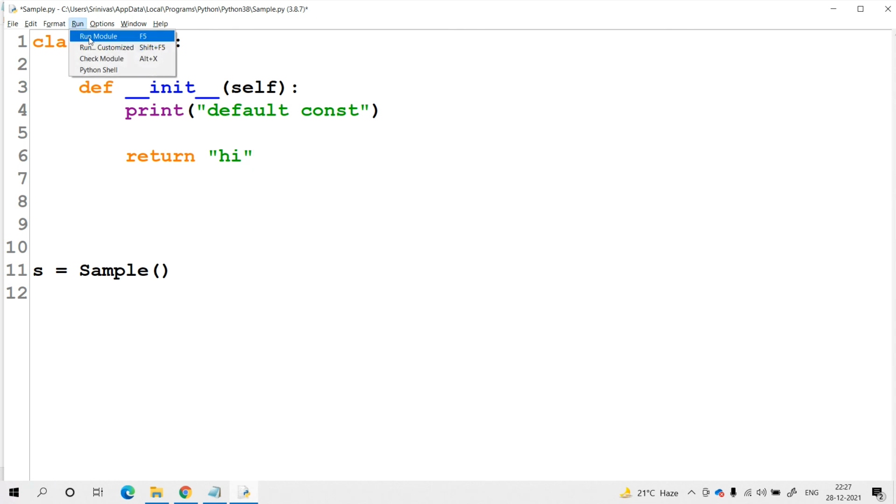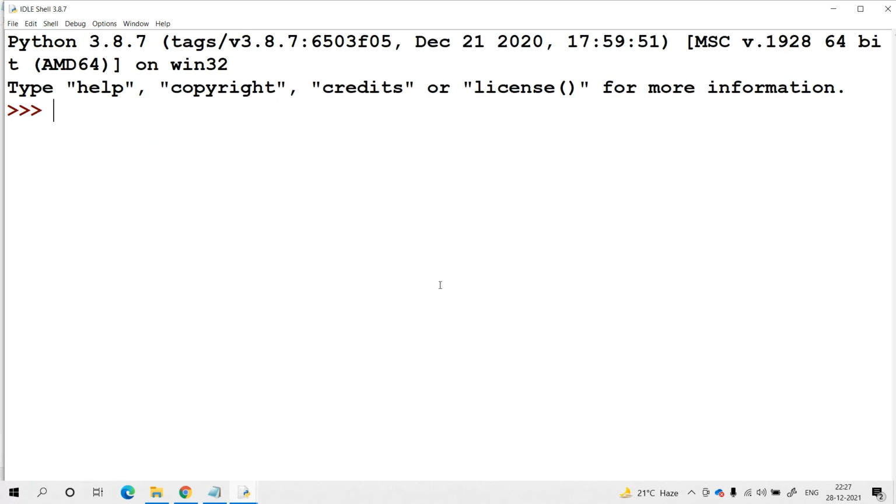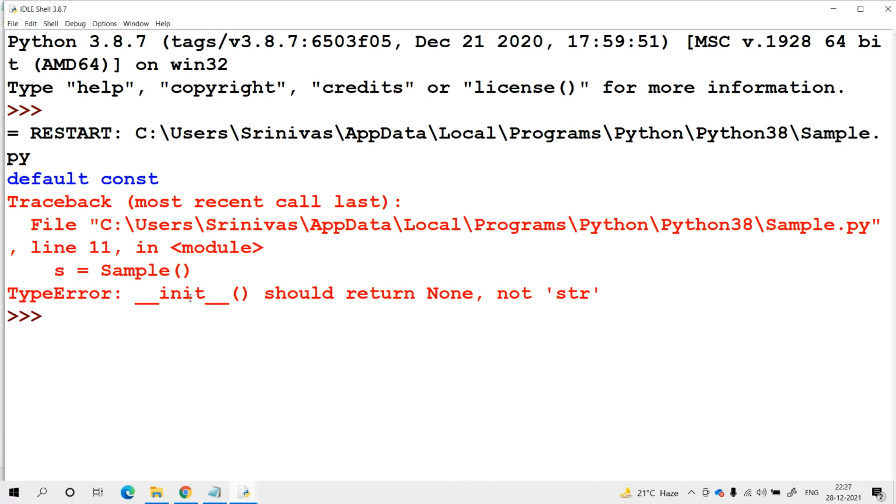Try to check it. If I try to return the string message, it is not at all acceptable. The constructor is always returning None. It does not return anything. So if you are trying to return something, it should be the None value only. We should not return a string value or integer value or boolean value or something else. Please remember this point.